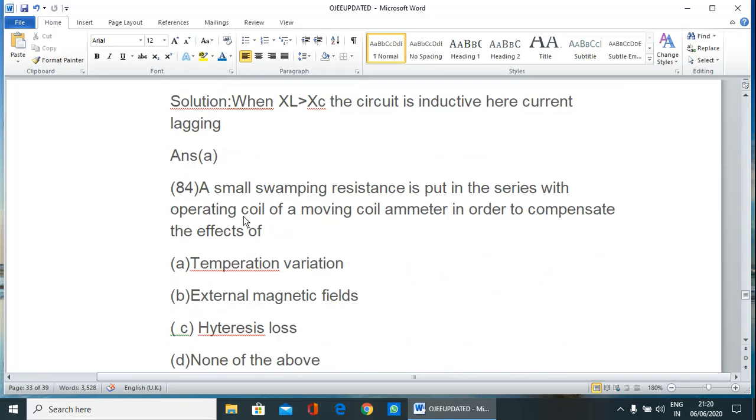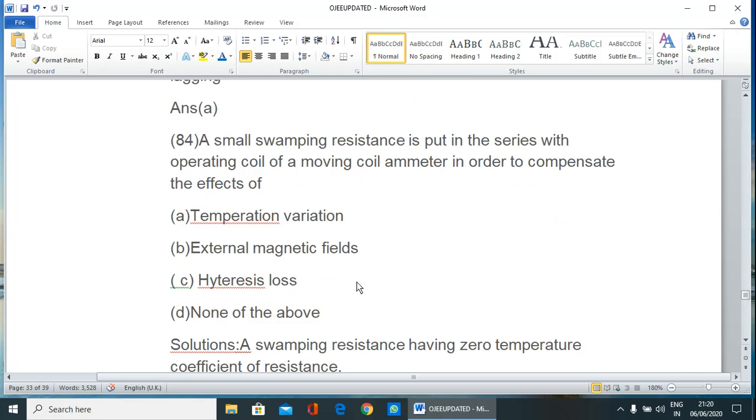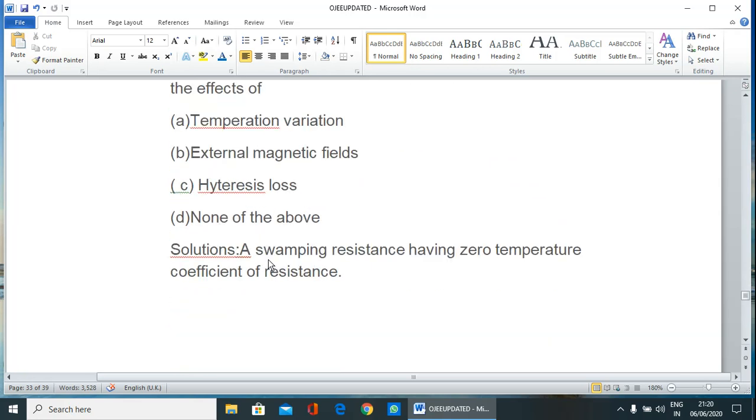Next question. A small swamping resistance is put in series with the operating coil of a moving coil ammeter in order to compensate the effect of temperature variation, external magnetic field, or hysteresis loss. The correct answer is temperature variation, because a swamping resistance has zero temperature coefficient of resistance.